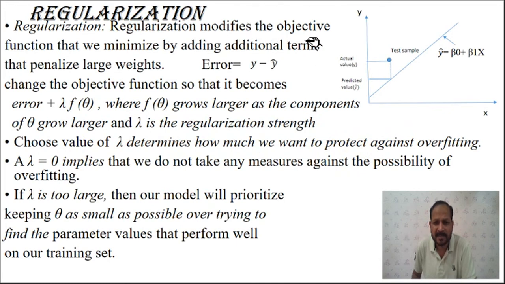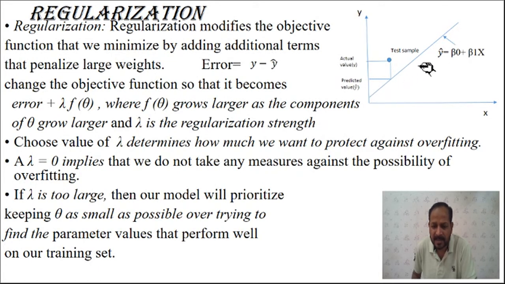This regularization modifies the objective function that we minimize by adding an additional term that penalizes the large weights. So here, this is the regression. Input is x, output is y, and this is the trained regression or any predictor. The predicted value of this regression is y hat, which equals beta 0 plus beta 1 x1. There may be a number of parameters you can use. Here only beta 0 and beta 1 are used, only two parameters, and only one feature, that is x1 or x only. And this is the trained predictor.